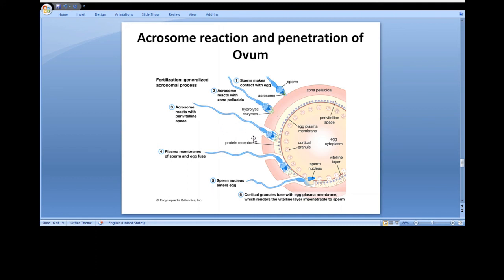Then the acrosome reacts with the perivitelline space. The plasma membranes of egg and sperm fuse, and the sperm nucleus enters the egg. At the same time, cortical granules present inside the egg plasma membrane fuse with it and make the vitelline layer impermeable to sperm, thus preventing polyspermy.